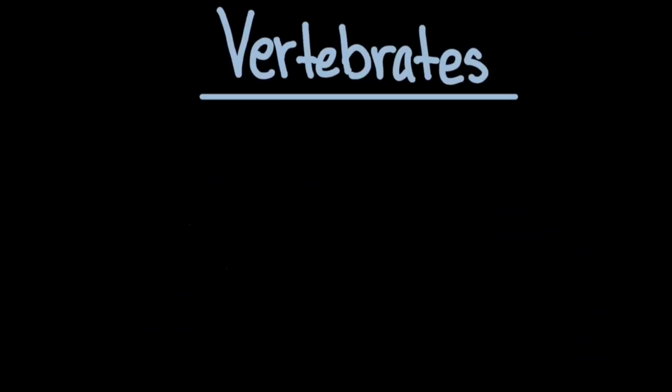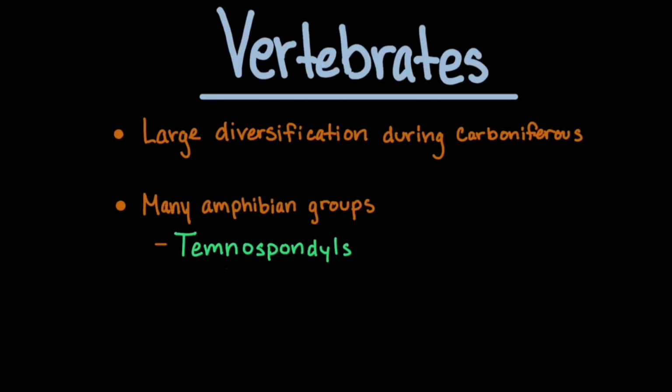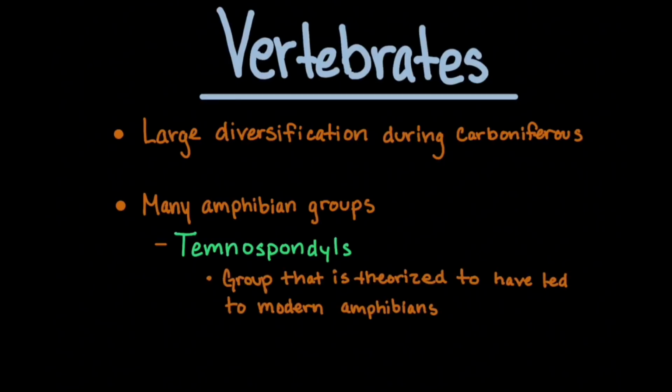In the Carboniferous, there was also a large diversification of terrestrial vertebrates. Among these were many primitive amphibians, including the Temnospondyl group. The Temnospondyls were a group of tetrapods that contained members that would lead to modern amphibians. We also have the appearance of the first amniotes.